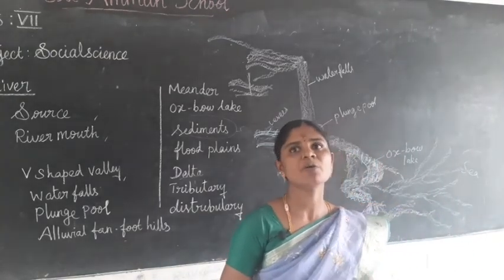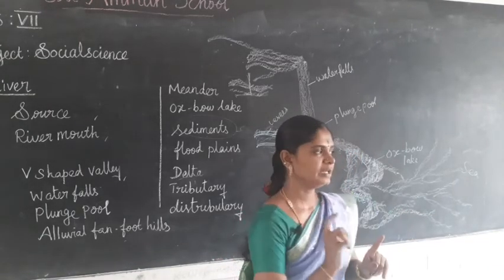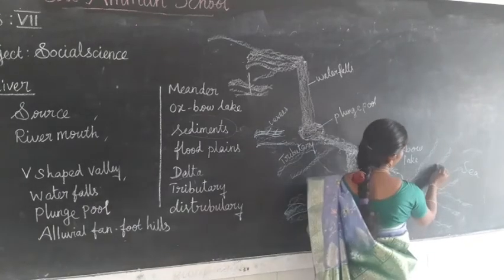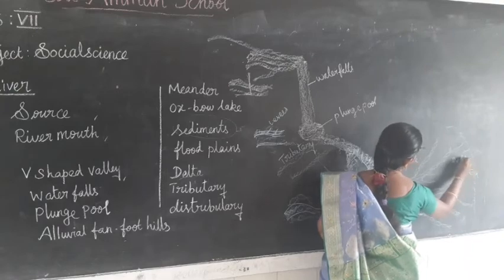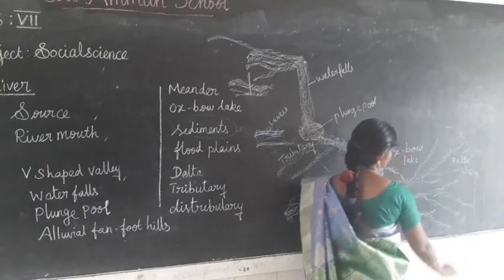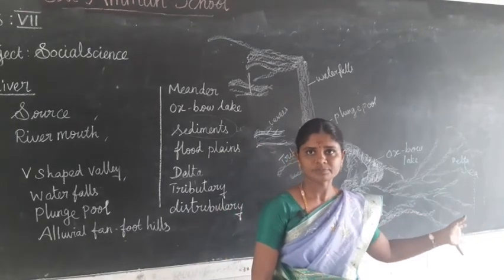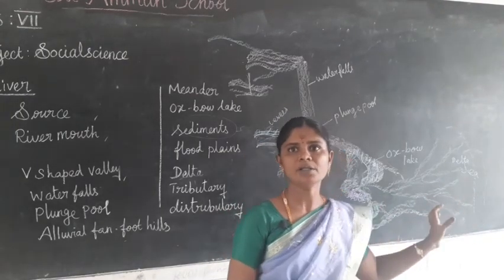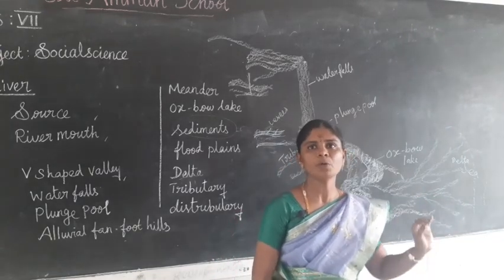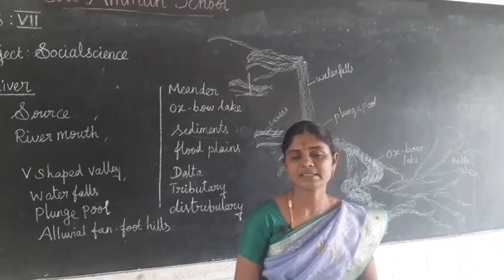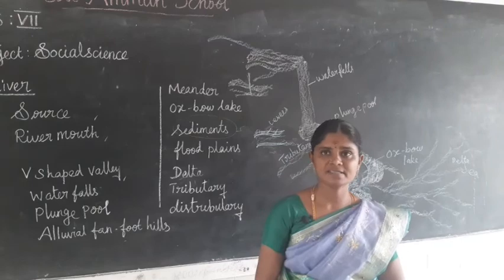The collection of sediments from all the mouths forms a delta. This is called the delta. Deltas are excellent productive land. Examples are the Kaveri delta and the Ganges delta.